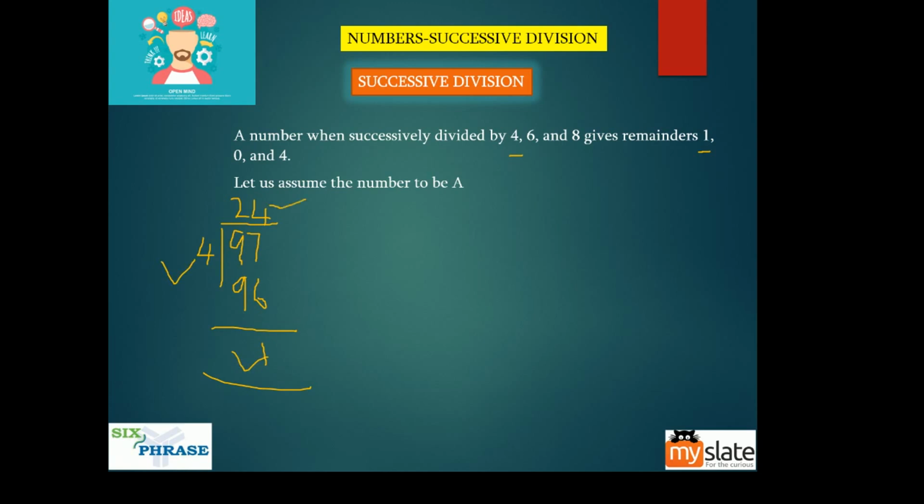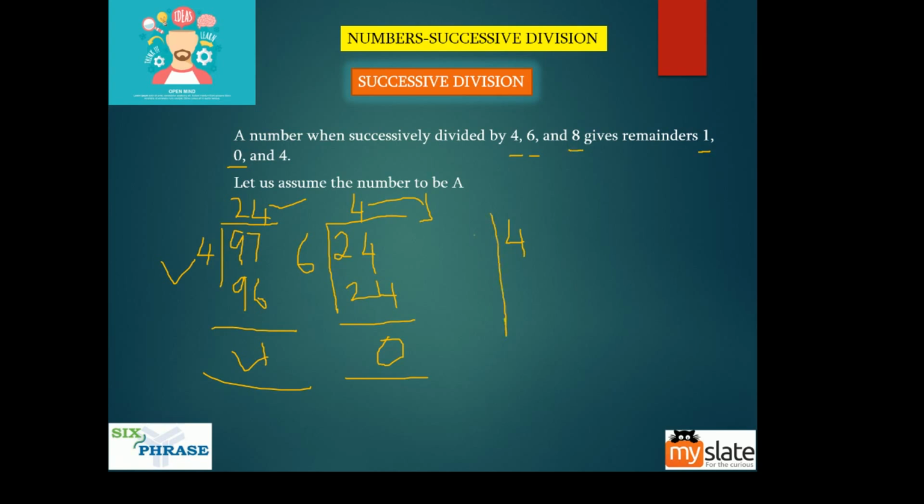This 24 is divisible by the next divisor, which is 6. If you divide 24 by 6, what is the remainder that you get, guys? 6 4 times is 24. The remainder that you get is 0. So for 6, the remainder is 0. So you're getting it accurately. Now this becomes the next dividend. 4. So 4 should be divisible by what divisor? 8. You divide 4 by 8, what do you get?